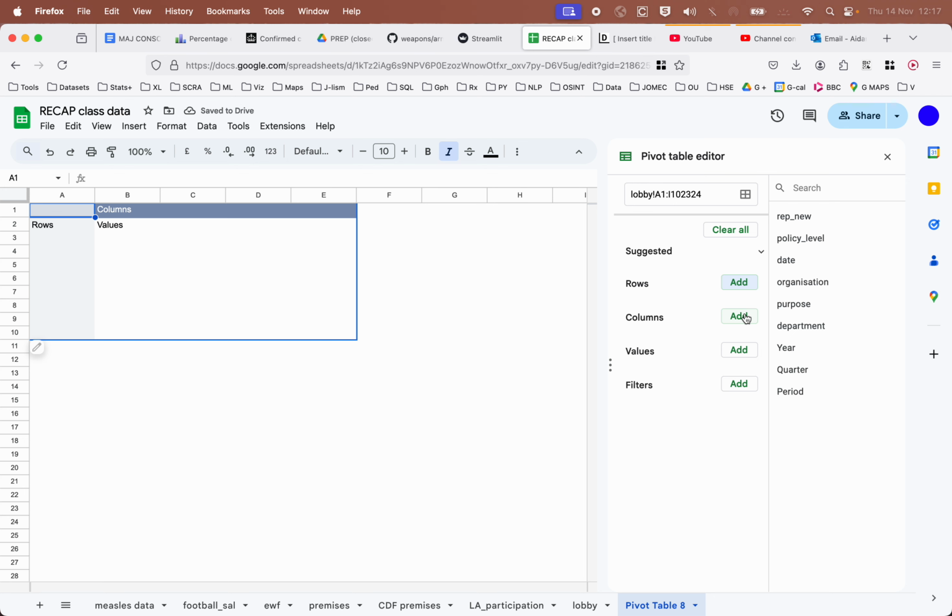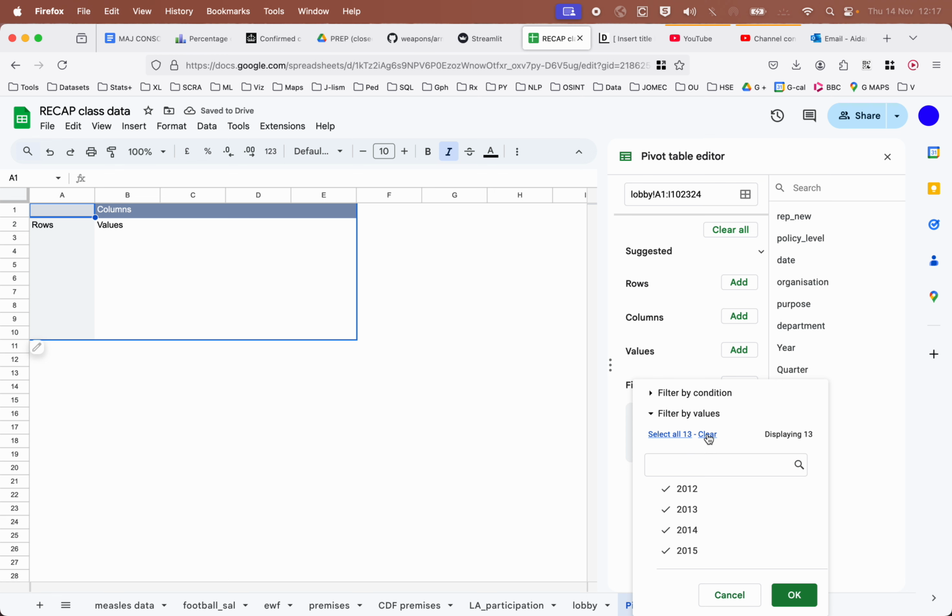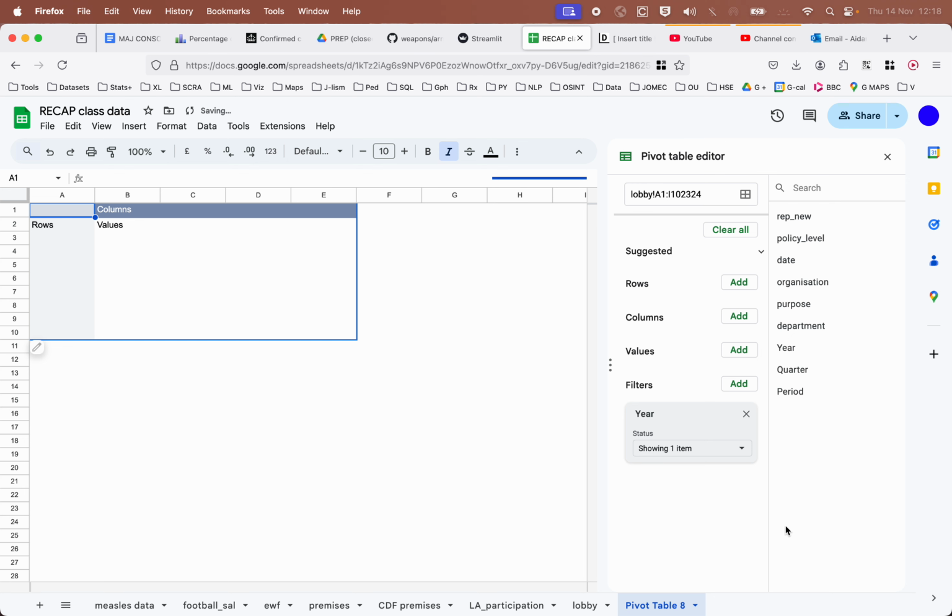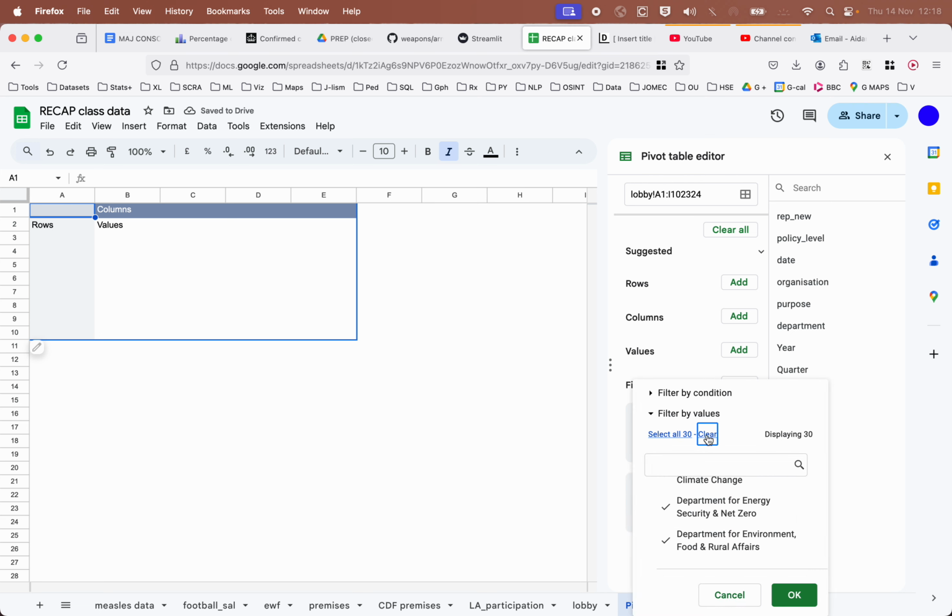Let's do the filter. So for example, we know that we don't want all the years. We just want 2023. So we'll clear and find 2023. We also know that we don't need all the departments. We're just interested in the Secretary of State for Wales. So we can clear that and we can search for Wales. There we go, and click.